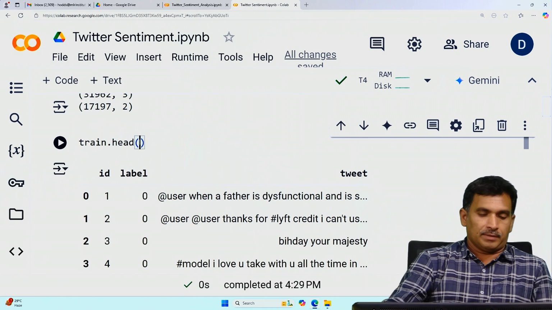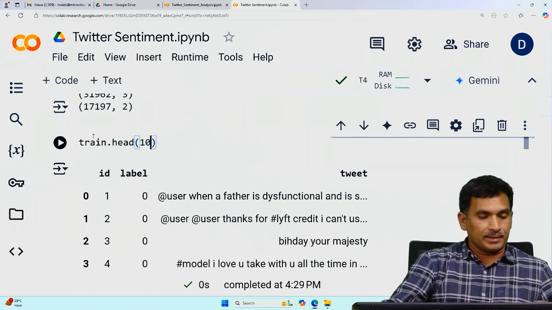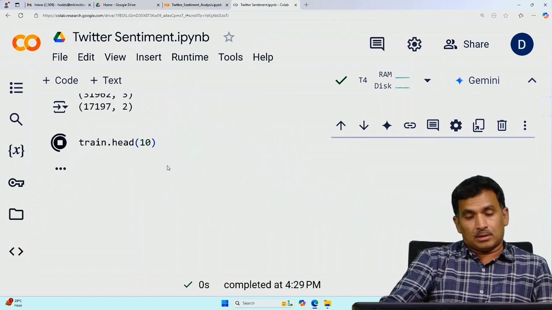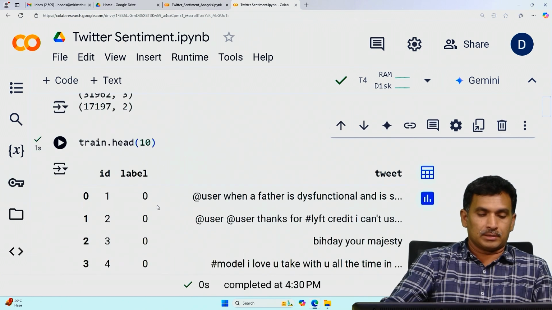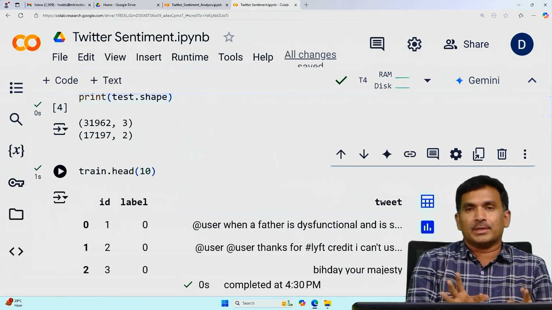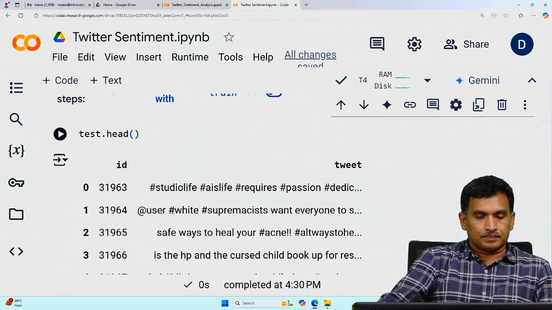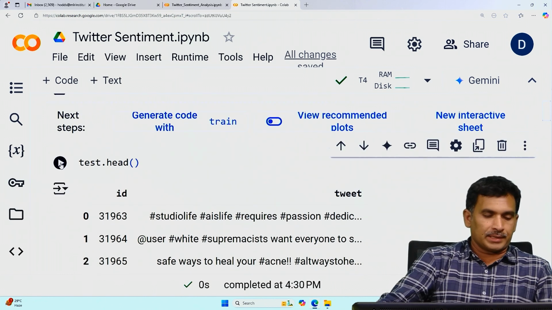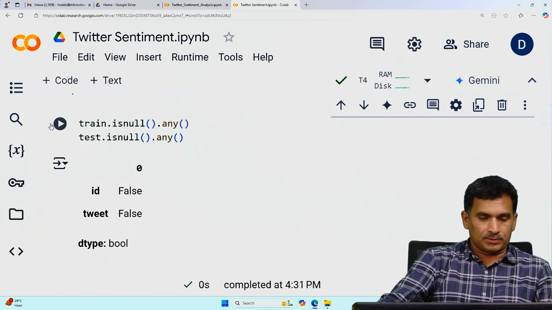If you want a specific number, let us say the top 10 records, then you can supply the parameter, the number of records you want. Here you can see 10 records are displayed. This is just to check how the data is. Similarly for the test also, these are all simple functions. Our objective is not that.